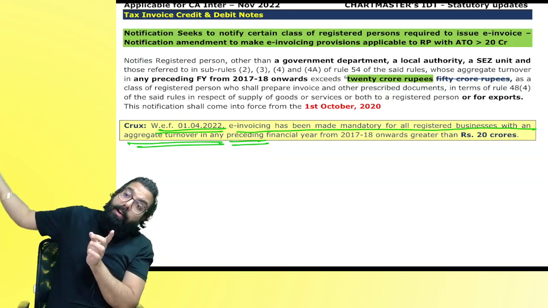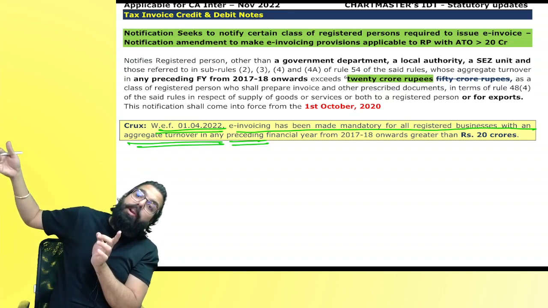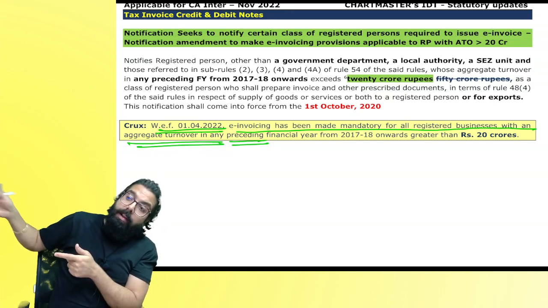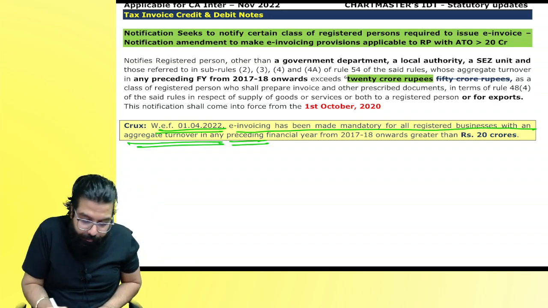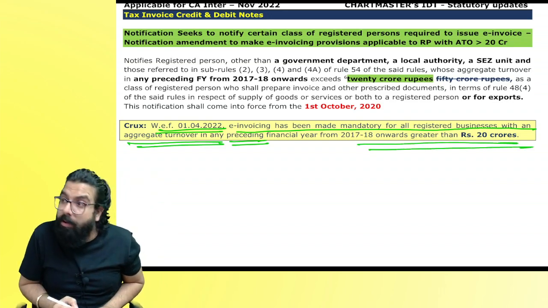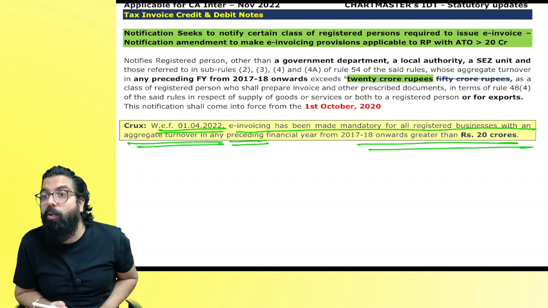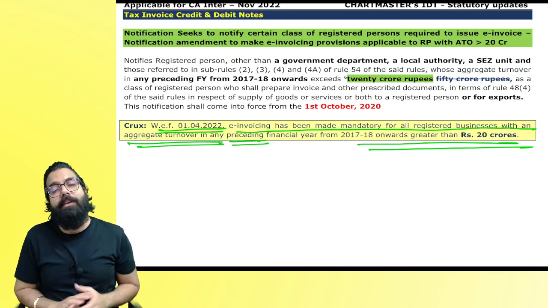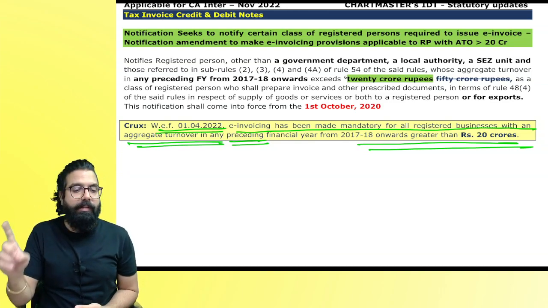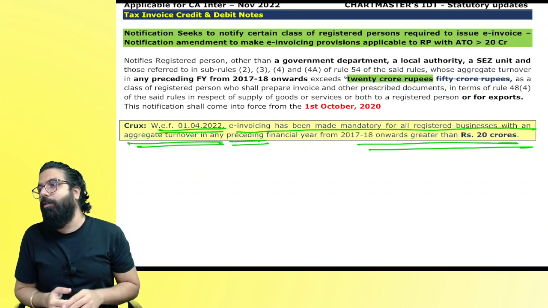In any last year, 17-18, 18-19, 19-20, 20-21, 21-22, any year, did it cross 20 crore? Then e-invoicing provisions are applicable, meaning you have to go to einvoice1.gst.gov.in and always register your invoice. Please tell me if you guys understood.